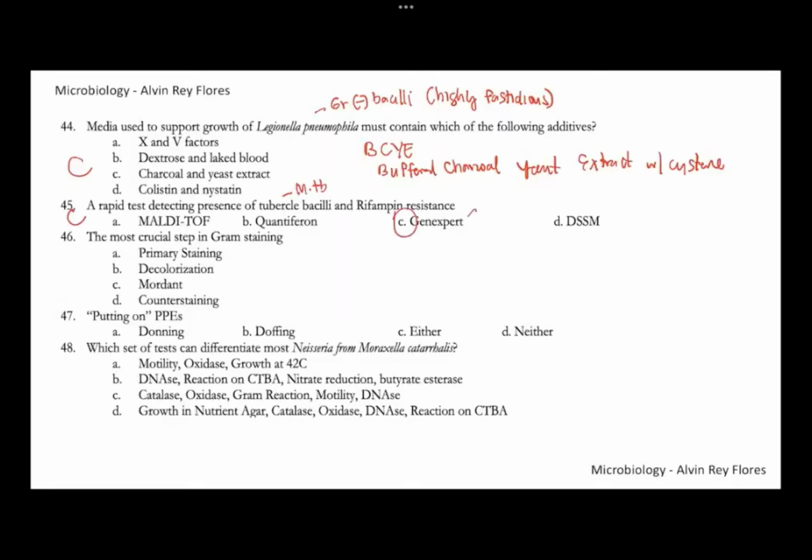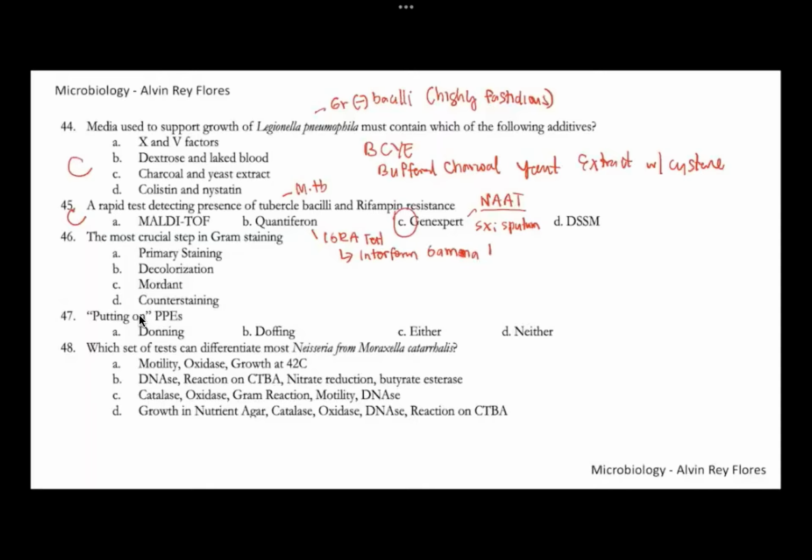GeneXpert is a nucleic acid amplification test, a type of molecular test that detects the specific nucleic acids of TB. Alongside that, if it detects TB, it would also check for rifampicin resistance. For the GeneXpert, our specimen here is still sputum. For number 45, this is letter C. QuantiFERON can also be used for TB, but QuantiFERON is an IGRA test, which detects your interferon gamma.